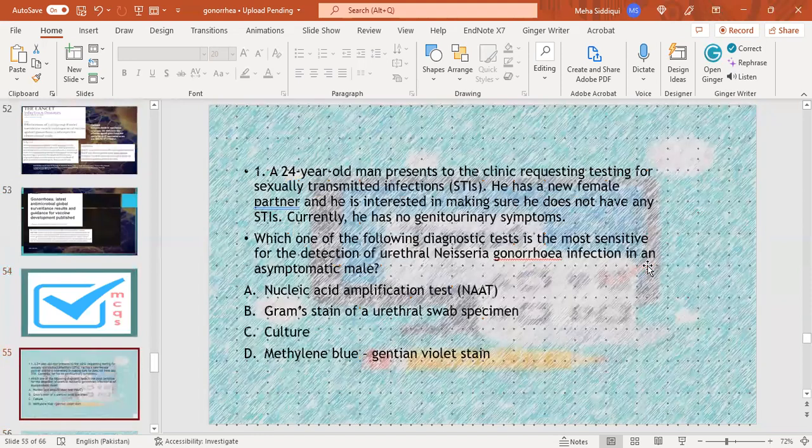Now time for MCQs. MCQ number 1. A 24-year-old man presents to the clinic requesting testing for STIs. He has a new female partner and is interested in making sure that he does not have any STIs. Currently has no genitourinary symptoms. Which one of the following diagnostic tests is the most sensitive for detection of urethral Neisseria gonorrhea infection in an asymptomatic male? Nucleic acid amplification test, gram stain of a urethral swab specimen, culture, methylene blue gentian violet stain. A. NAT is the most sensitive for detection of this infection in an asymptomatic male.